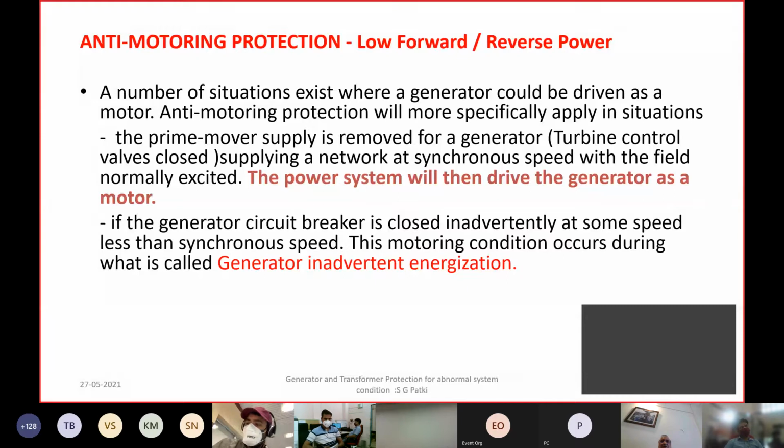It is especially important for hydro generators, because unless you pick up some minimum power, there can be problems on the hydraulic side, or even for the steam turbine there could be fluctuations in the steam control mode of the turbine as well as the boiler condition, which may again result in lower forward power followed by reverse power condition. So these are various abnormal conditions where the low forward power and reverse power protection can be very useful.